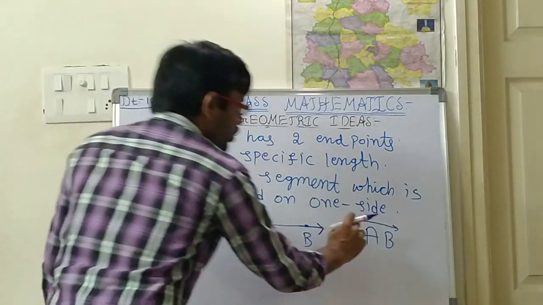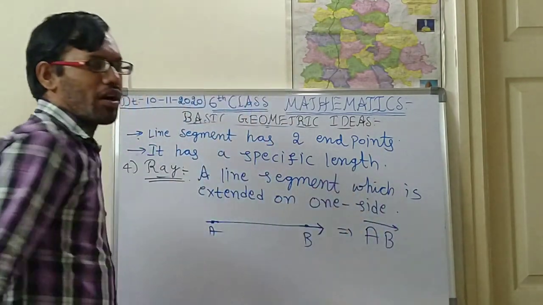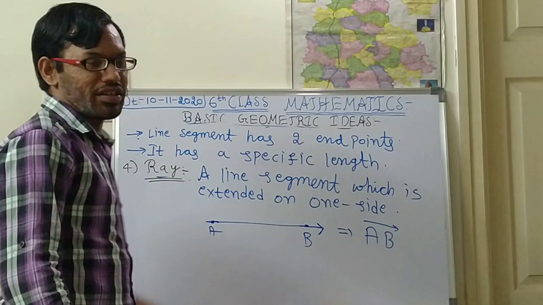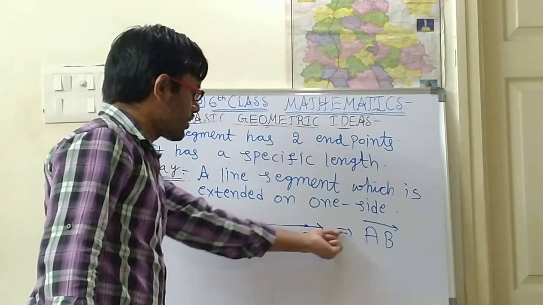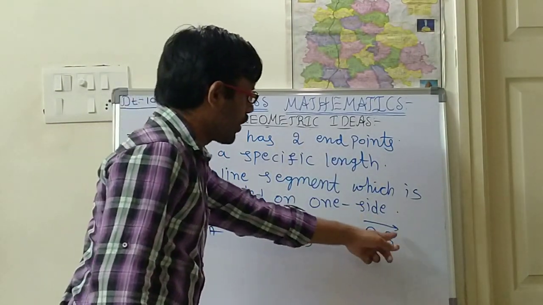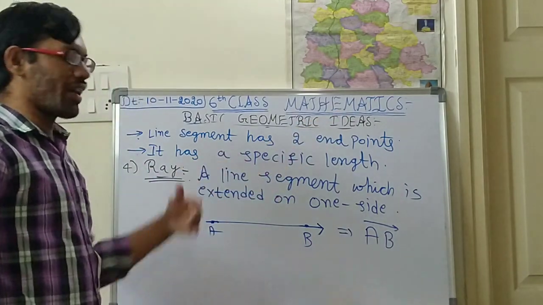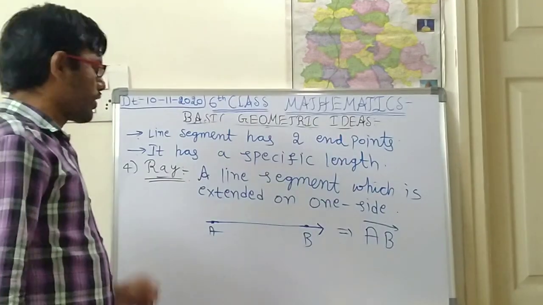AB ray. On one side you keep the arrow mark. That means it is going towards that side. On the B side it is marked to that side. So at the B side only you keep like that. So this is about the ray.